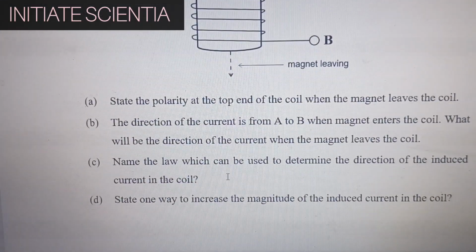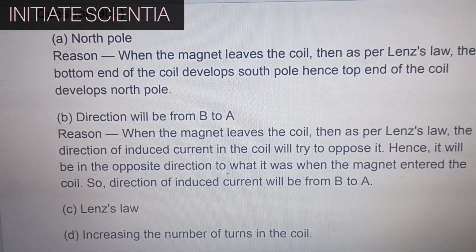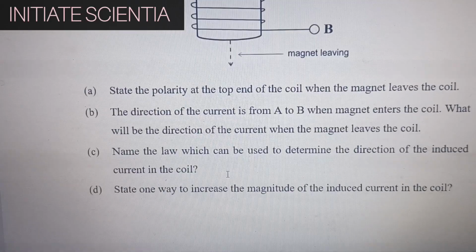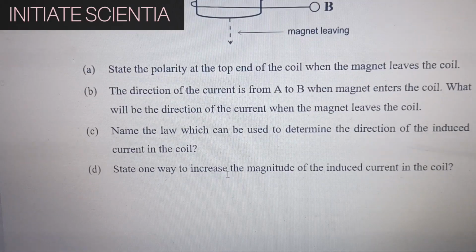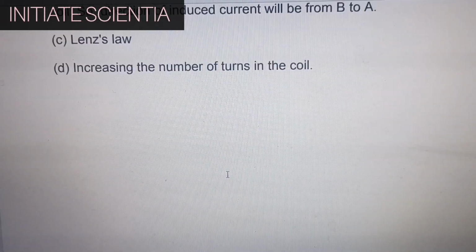Name the law which can be used to determine the direction of the induced current in the coil. Lenz's law. State one way to increase the magnitude of the induced current in the coil. Increasing the number of turns in the coil.